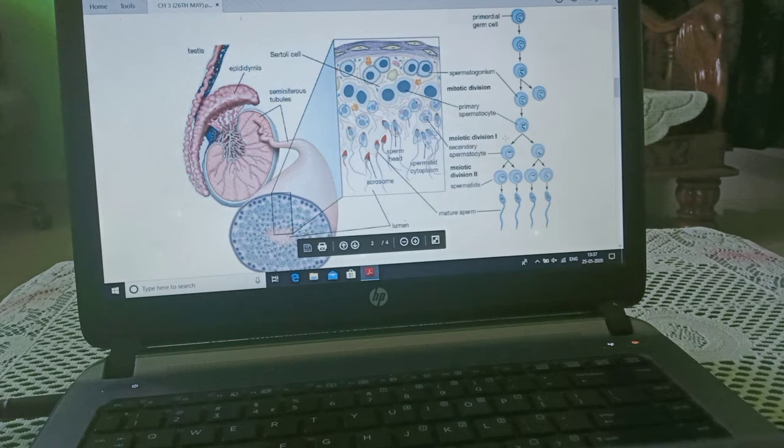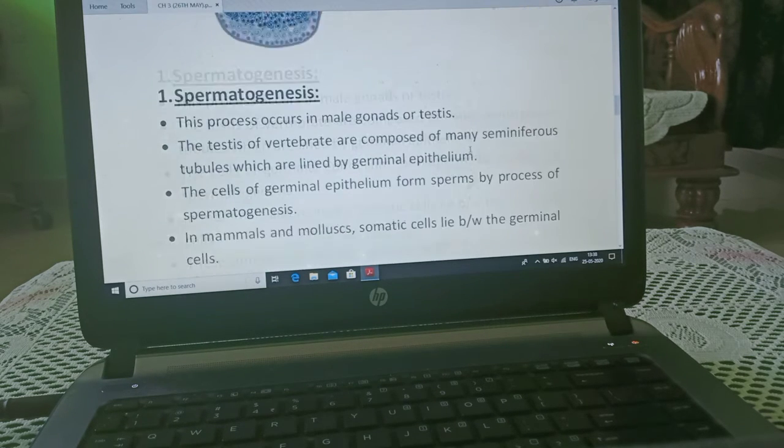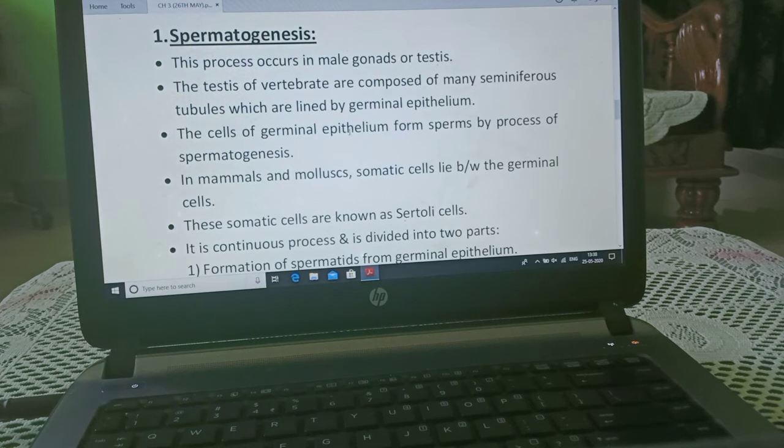Again, meiosis division 1 takes place and primary spermatocyte converts into secondary spermatocyte. Again, meiosis division 2 takes place and secondary spermatocytes are converted into spermatids, and spermatids are converted into the mature sperm.